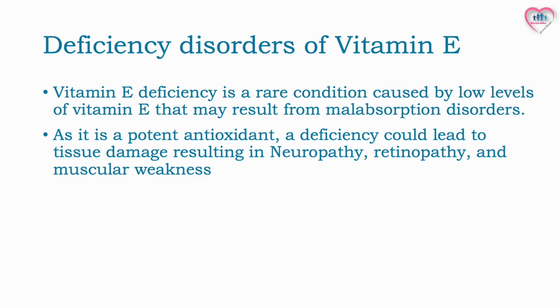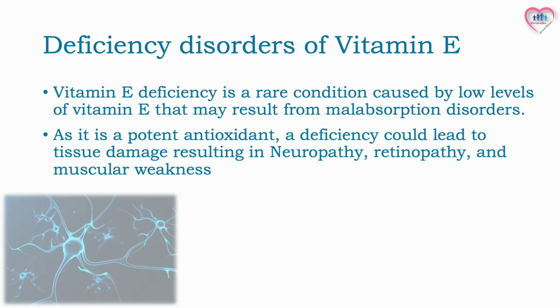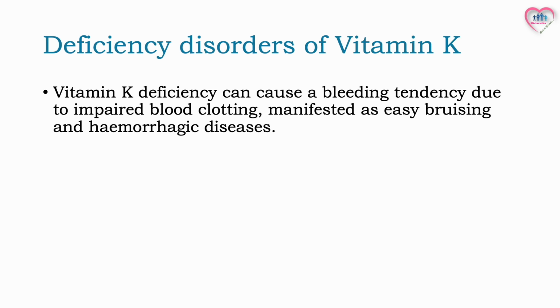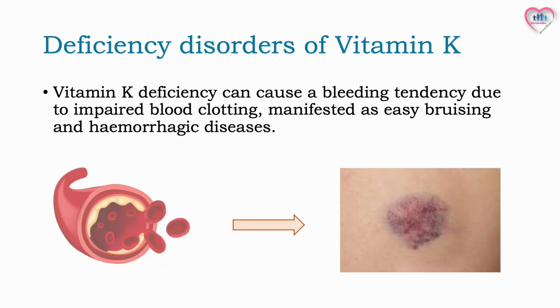Vitamin E deficiency is a rare condition caused by low levels of vitamin E that may result from malabsorption disorders. As it is a potent antioxidant, a deficiency could lead to tissue damage resulting in neuropathy, retinopathy, and muscular weakness. Deficiency of vitamin K causes bleeding tendency due to impaired blood clotting, manifested as easy bruising and hemorrhagic diseases.